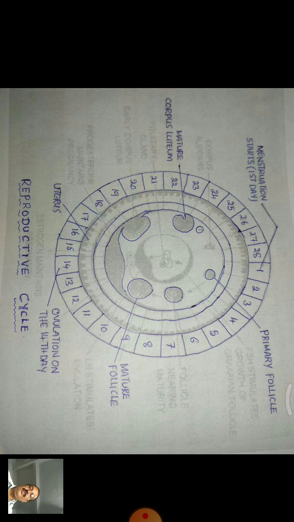Anyhow, the menstrual cycle includes four stages. First one now, menstrual phase. The menstrual phase is a period of bleeding or menstruation. It occurs from first to fifth day of the cycle.